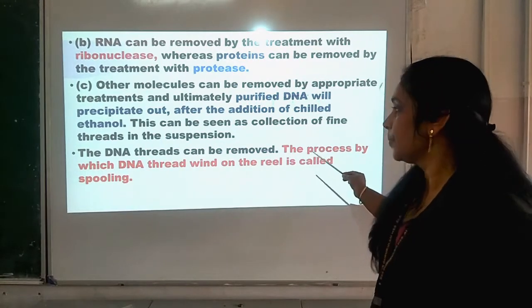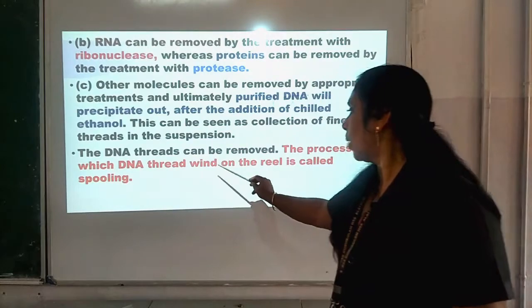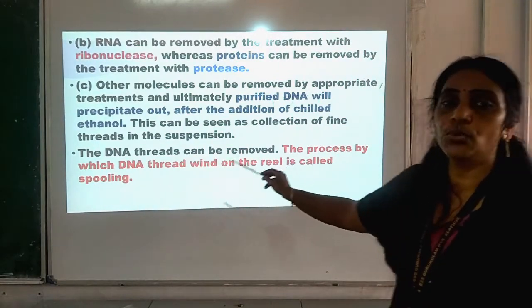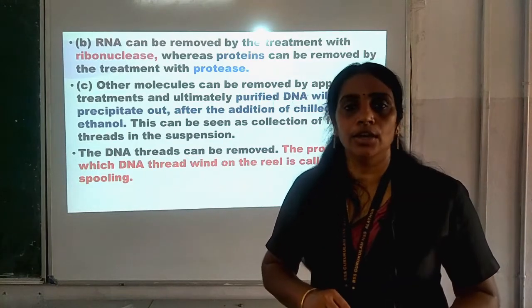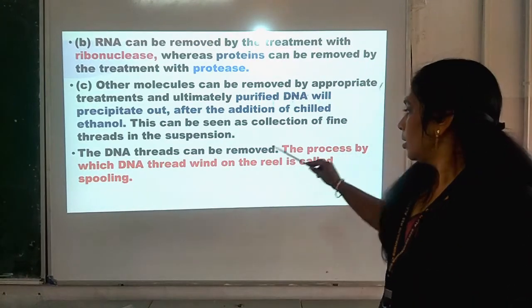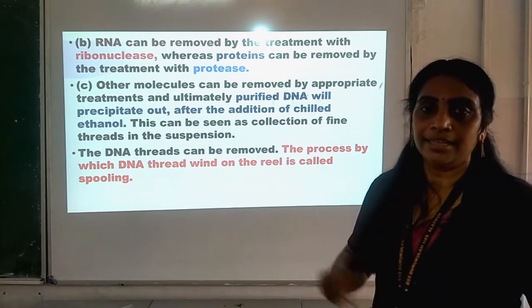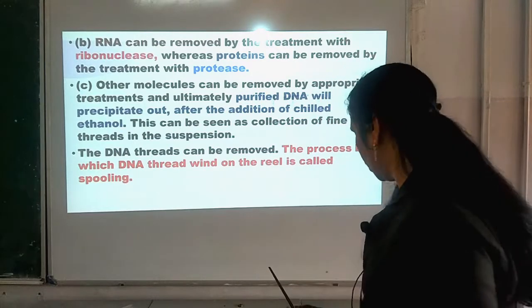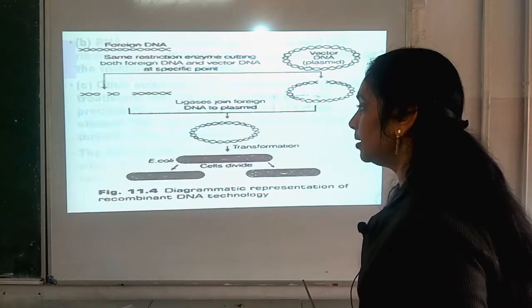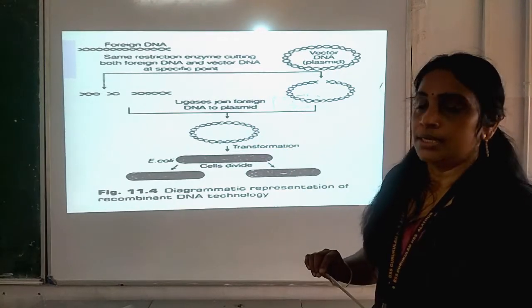By a process, that is, the process by which DNA thread is wound on a reel is called spooling. So, through spooling DNA threads can be removed; that is, the DNA threads will be wound on the reel, and that process is known as spooling. This is important, my dear children. So, in this manner DNA thread can be removed, and this step we have already studied, isn't it?